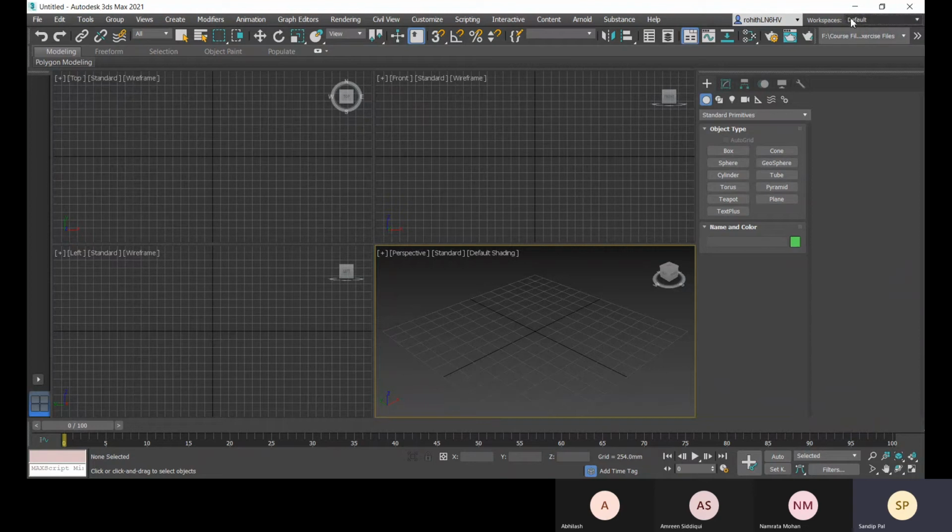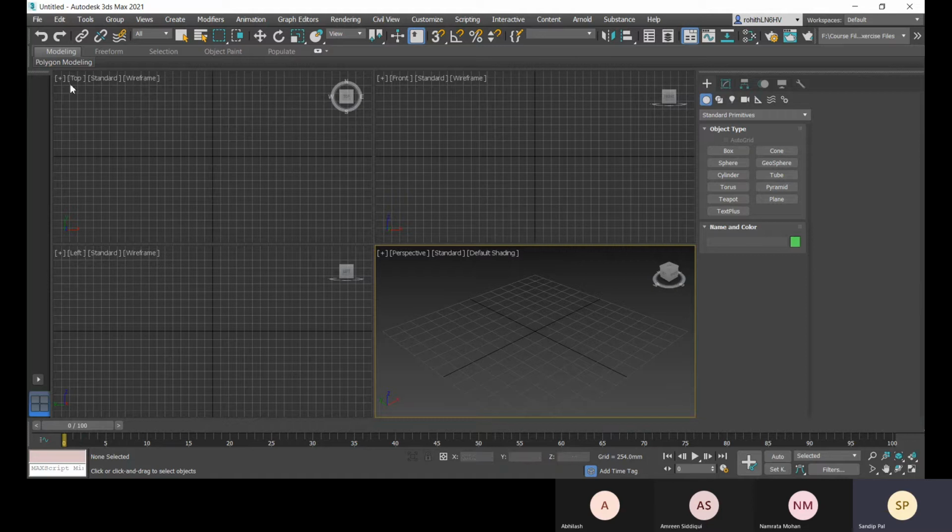So the workspace is set, and then you go for your project location where it will be saved. You can define the project location, or you can also define the project where it will be saved. I will come to this part later, about creating your project folder and all this.